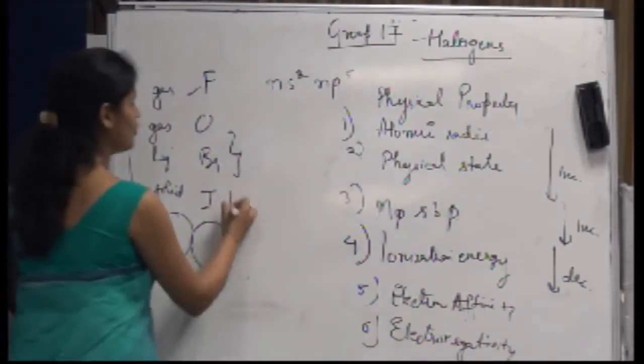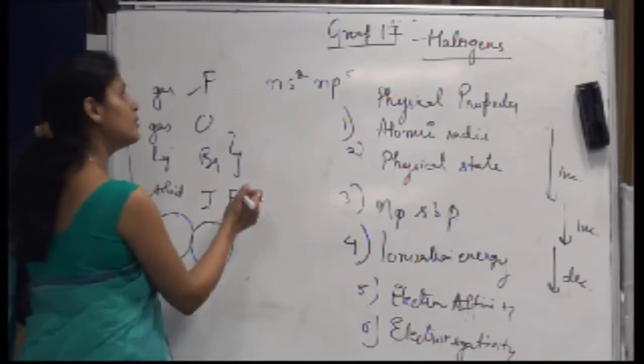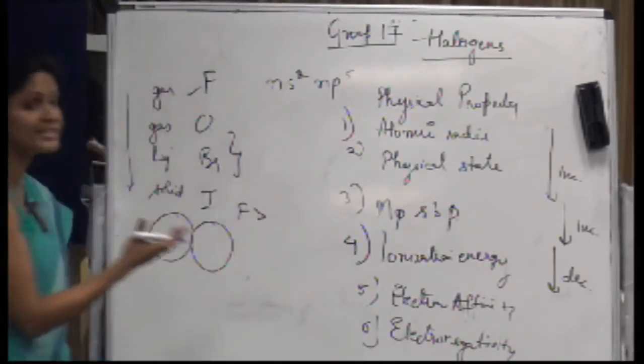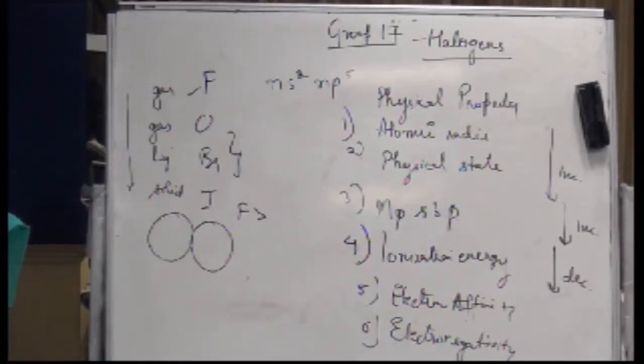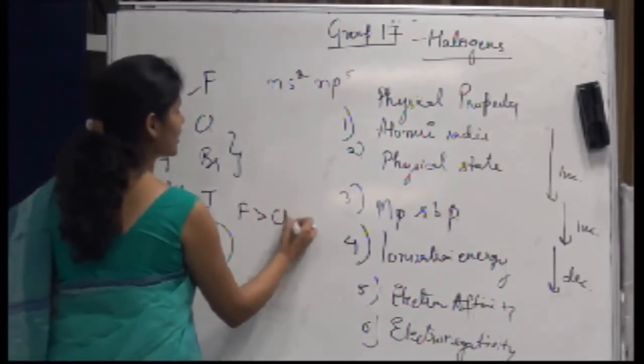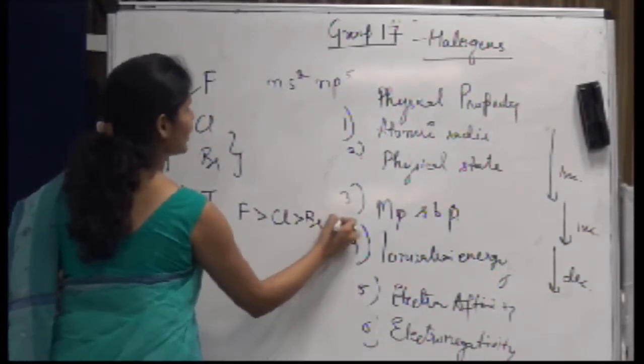We know fluorine is more electronegative. In fact, it is the most electronegative element of the periodic table, and hence the trend is fluorine, chlorine, bromine and iodine.